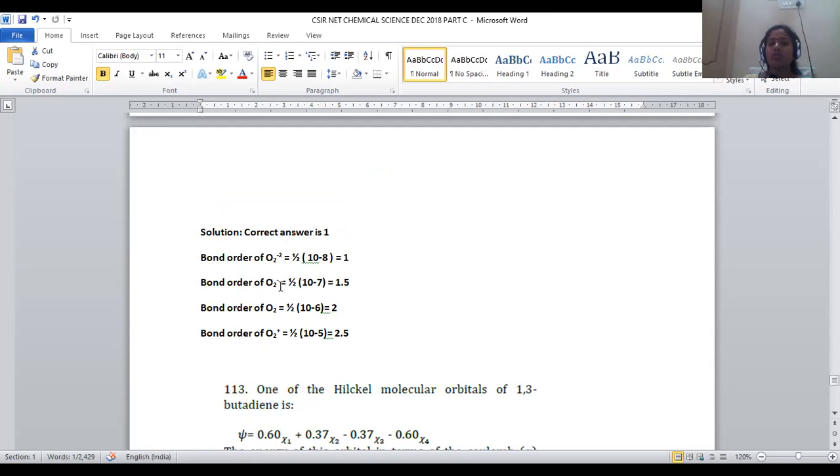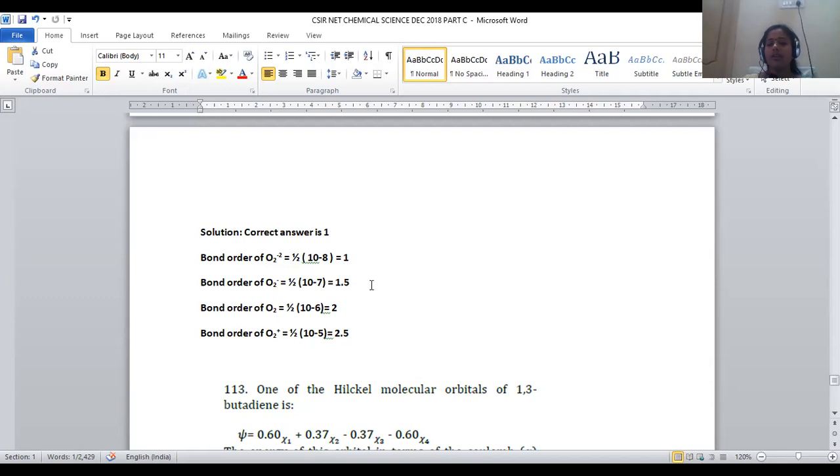In case of O2 minus, only one electron is in excess compared to the molecular oxygen O2. So how many electrons will be there in antibonding? 7 electrons will be there. 10 minus 7, it will be 3. 3 by 2, it will be 1.5. Bond order will be in between 1 and 2.